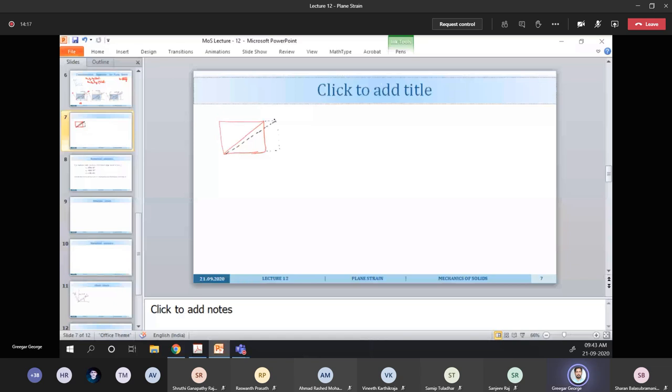So what we are trying to figure out is the elongation of the black dotted line from the red solid line. The elongation will be this much portion. This length is dx, this is dy.